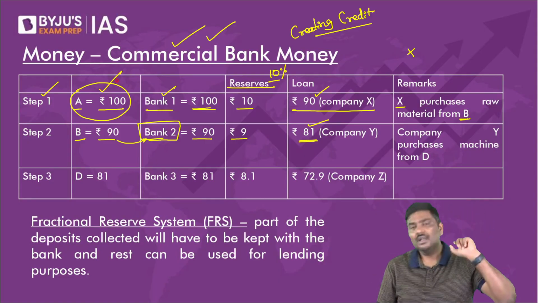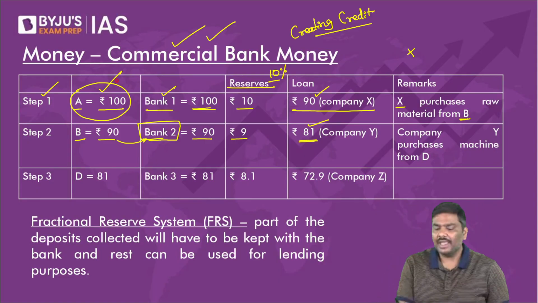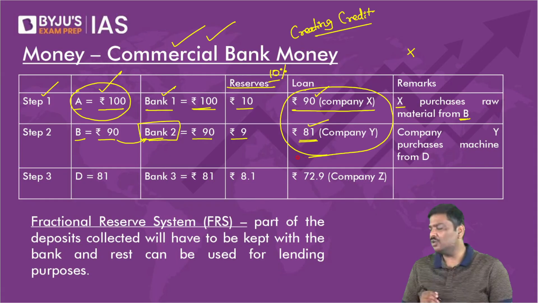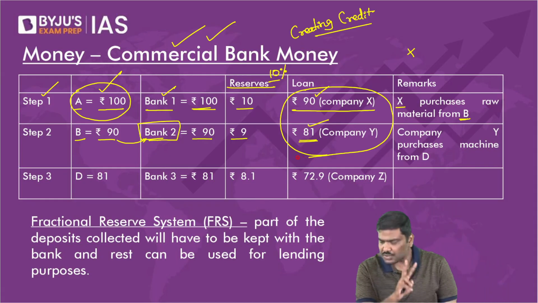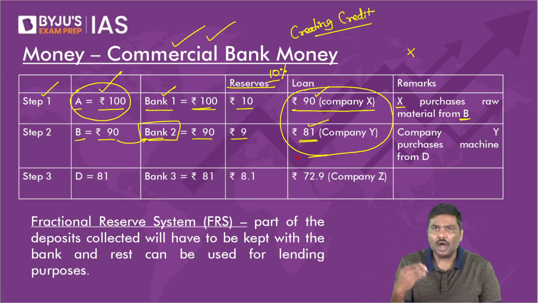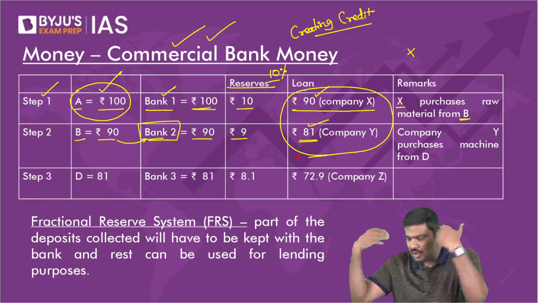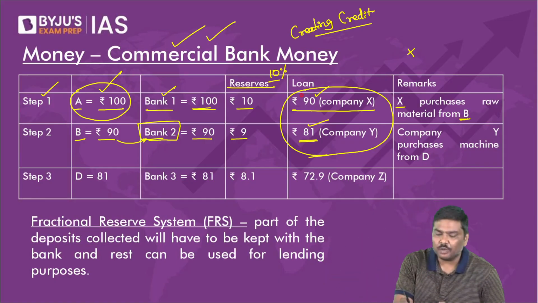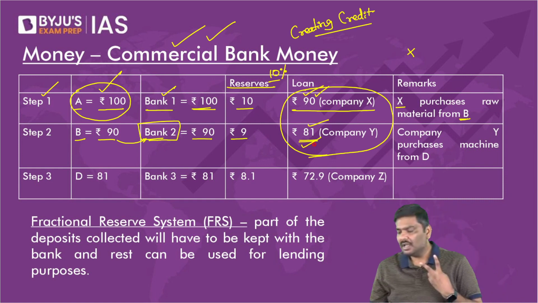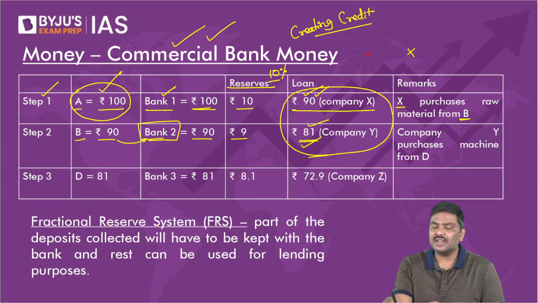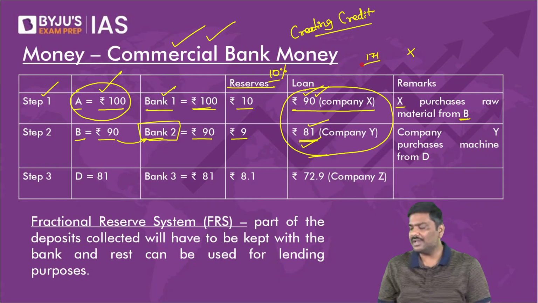100 rupees. But because of this 100 rupees, in just 2 steps, have a look at this, how much money has been created? How much is the total money in loans that has been created? 90 rupees in step 1, 81 rupees in the second step. So only in 2 steps, how many loans have been created? 171 rupees worth of loans have been created.